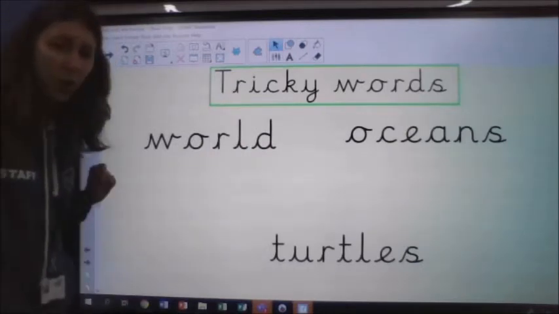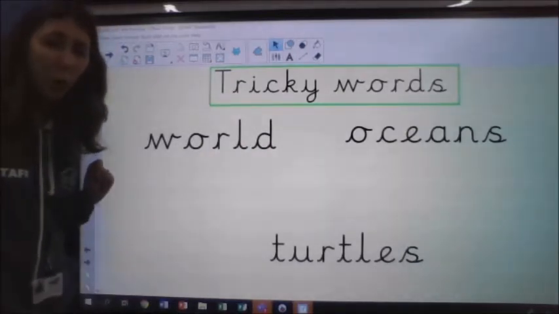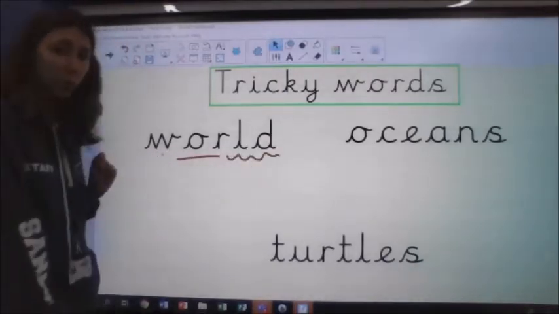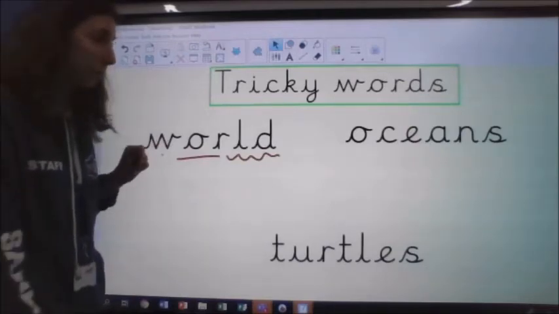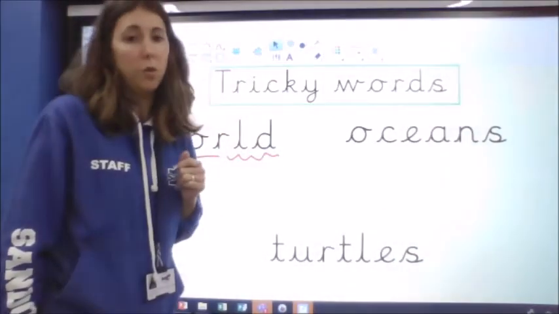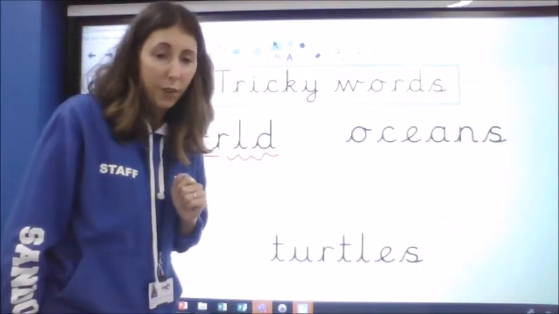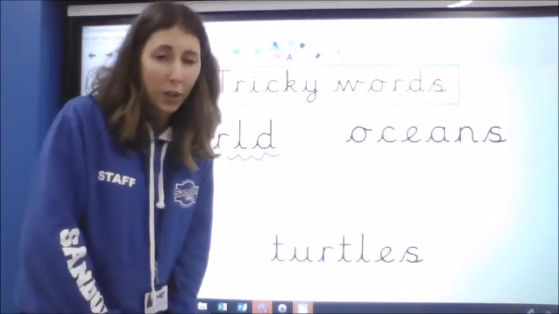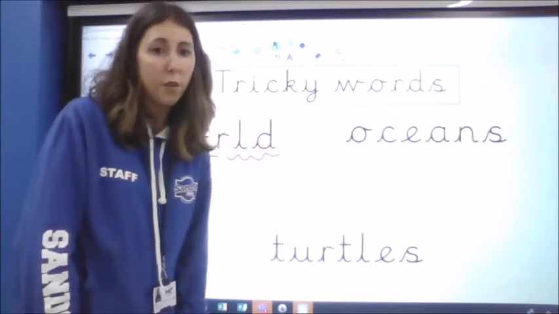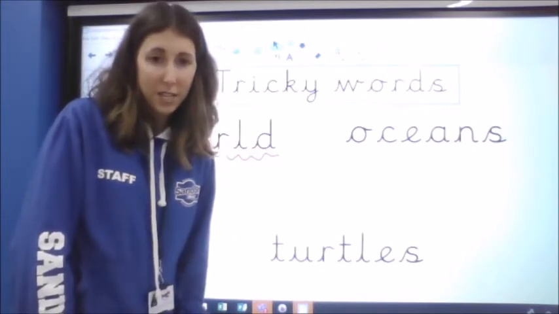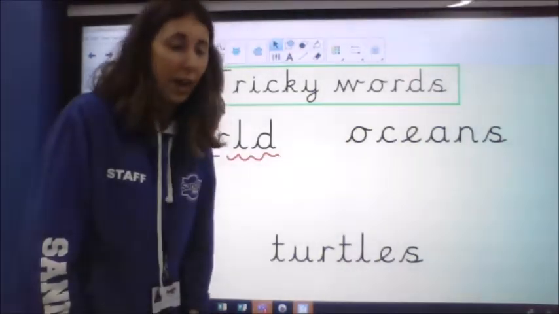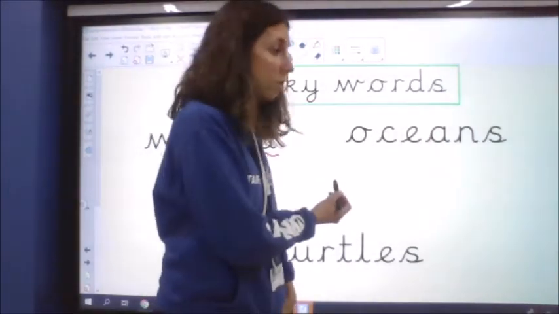You know what this word says here too? This word is world, isn't it? So we've got O and R making an ur sound. World. This is another kind of geography word that we will have talked about in geography, which is specific to this text, because lots of times when you have a non-fiction text, there is lots of subject-specific vocabulary. Because we're thinking about habitats and places, we're thinking about the world, and this is another subject word like that. This is the word oceans.